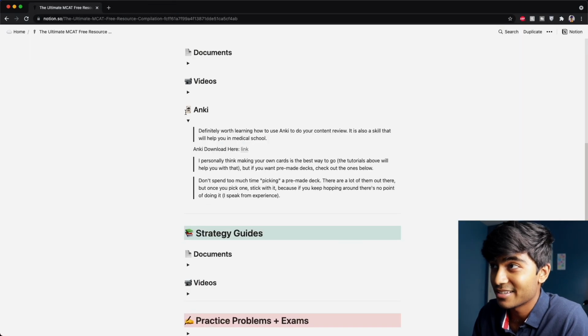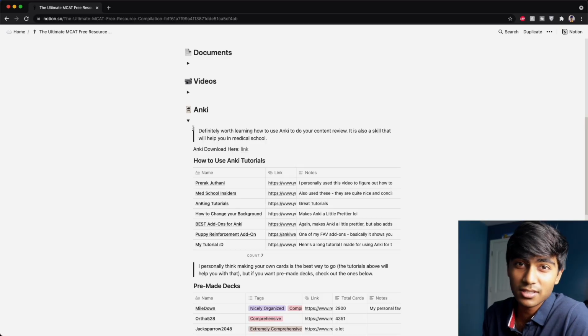Next up is Anki. So Anki is a revolutionary tool. It changed my prep when I was studying for the MCAT. And so here I have a bunch of resources that will help you not only learn how to use it, but also discover pre-made decks if that's something you're into.